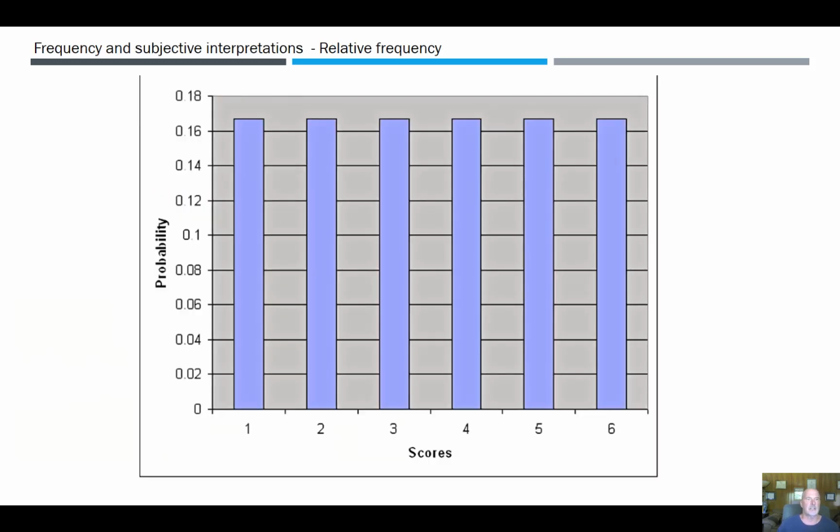So this is what we call a uniform distribution. Again, that rolling that dice 1 to 6, if it's a fair die, each roll, each number has an equal probability of coming up. We're going to assume that it cannot land on its edge. So 1, 2, 3, 4, 5, 6, a little over 16%, 1/6 for each one of those outcomes.